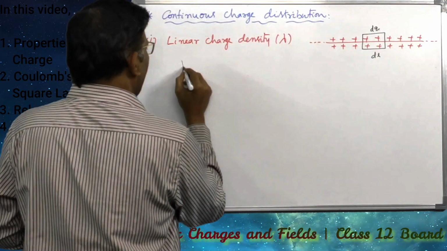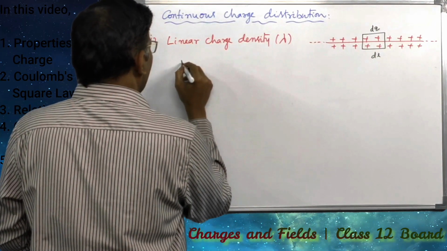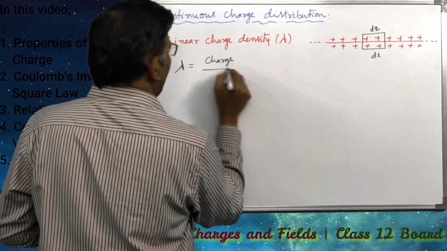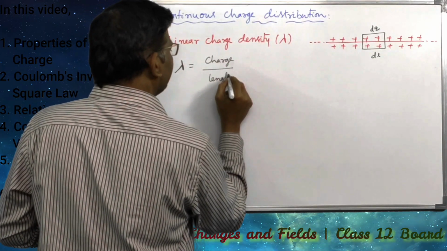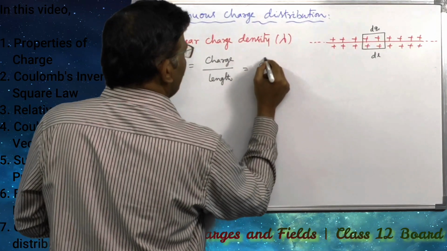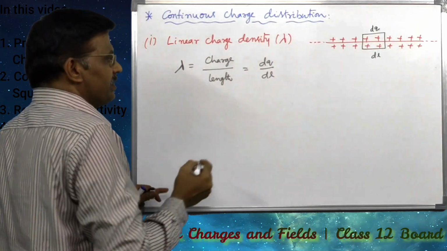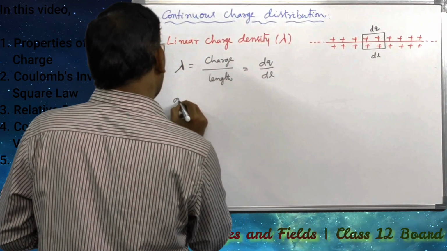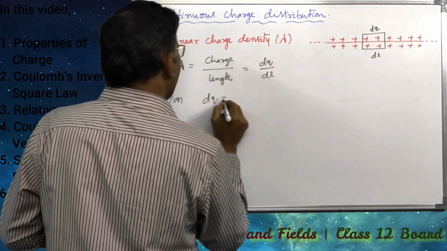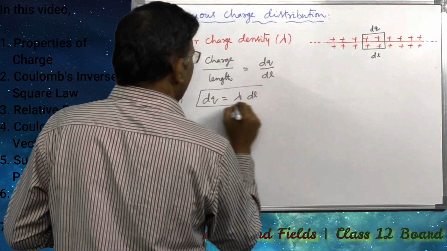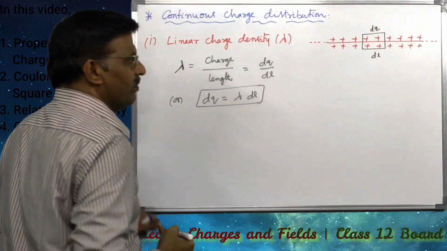So lambda is defined as lambda is equal to charge divided by length, that is equal to dq divided by dl, or dq can be written as lambda into dl.